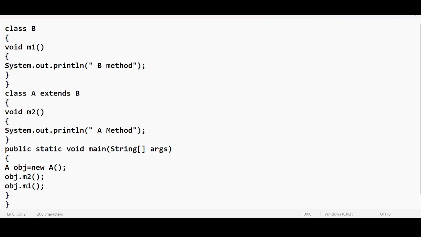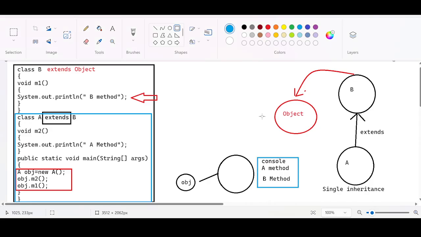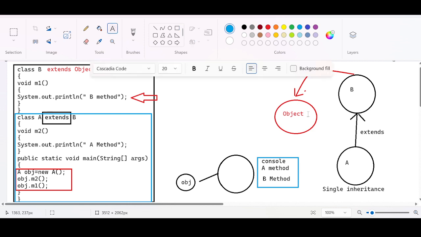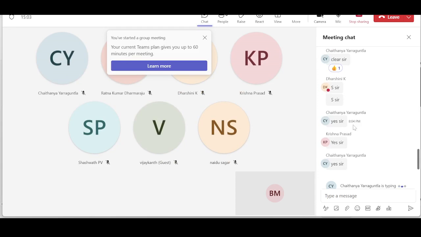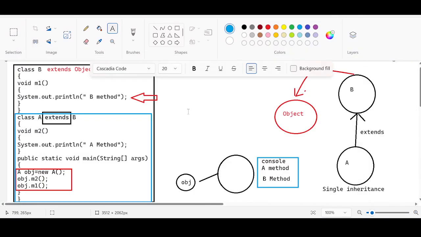Right? So now you tell me, guys, with respect to the Object class, how many methods are there in the Object class? Type in the chat box. Come on, everyone, type in the chat box. What is your answer? Yes, 11 methods. Please remember, 11 methods are there in the Object class. Good. So I'm taking it as 11 methods.